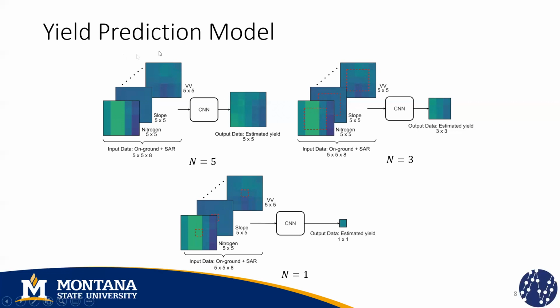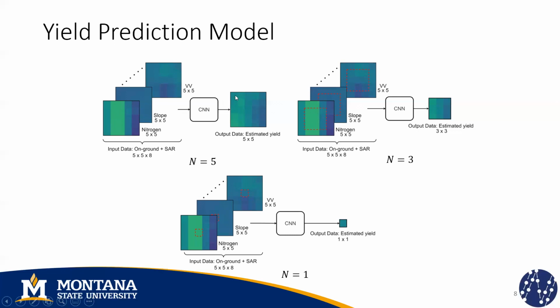So now let's see how the yield prediction models work. As I mentioned before, the input is a patch of 5 by 5 pixels, but we have 8 features among on-ground data and remotely sensed data. So the input is a concatenation of 8 patches of 5 by 5 pixels. This is an input data cube that is going to be processed by our CNN. And the output is a 2-dimensional patch that in this case has the same dimensions of the input. So we say that the output window size is equal to 5. Here, we are predicting the yield values of all the pixels that appear in the input simultaneously.